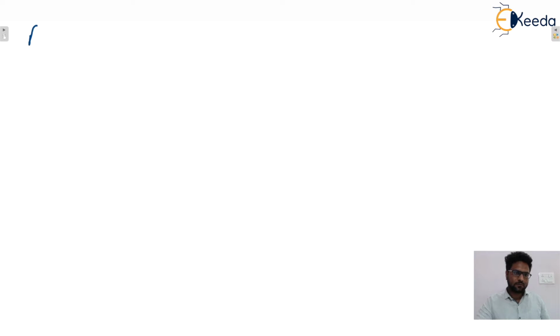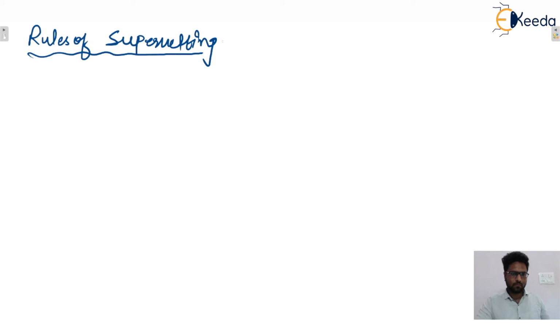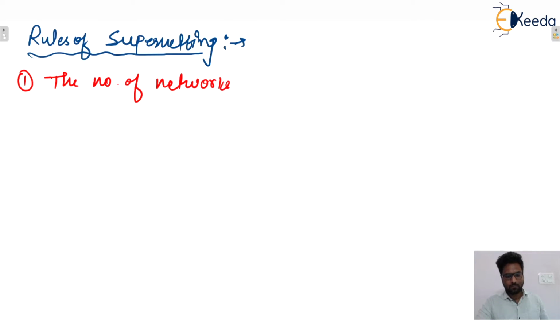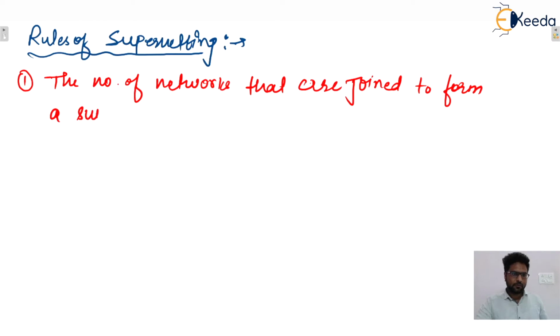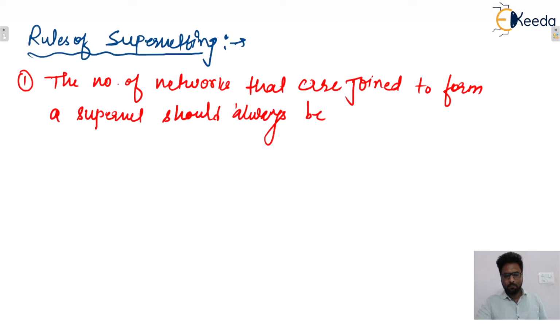Okay. Next, some rules are there for supernetting. So write down the rules of supernetting. First one: the number of networks that are joined to form a supernet should always be powers of 2, isn't it?